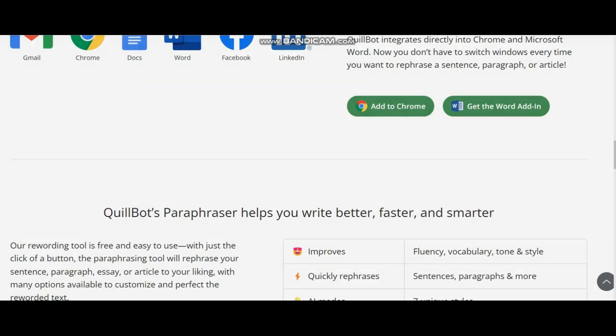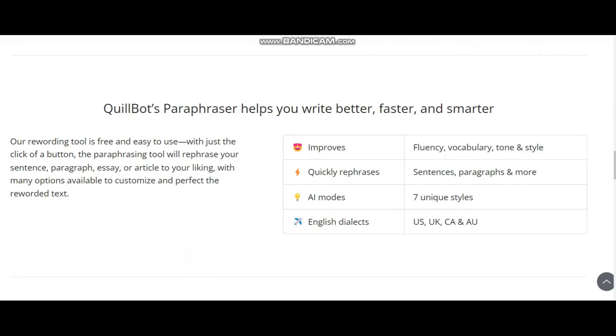Now we will discuss its modes. It uses 7 AI modes and 7 unique styles. QuillBot has 7 AI tools and 7 unique styles to paraphrase our text. It supports all English dialects such as UK, US, Canadian, and Australian accents.